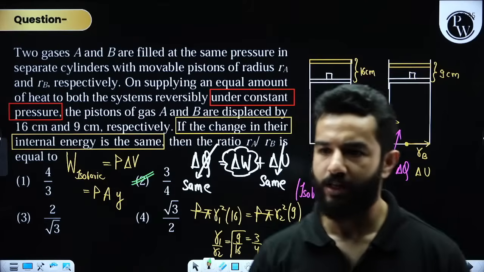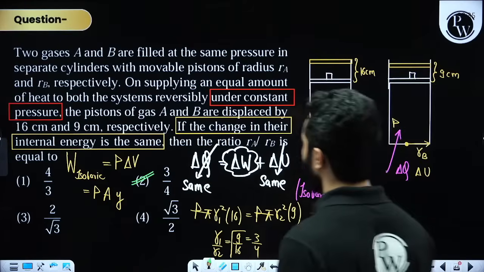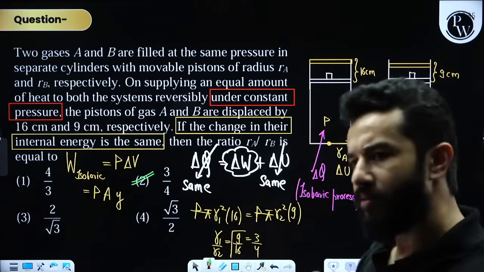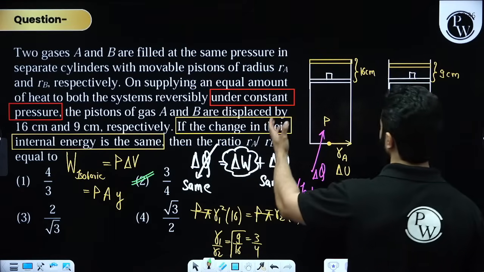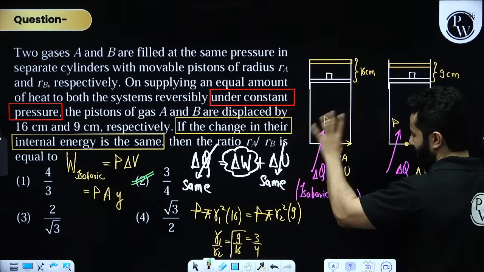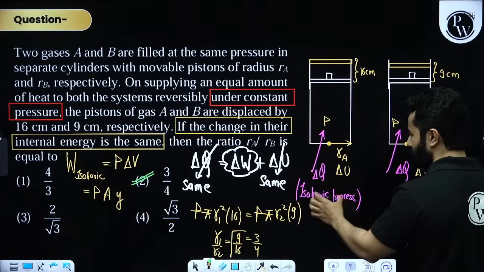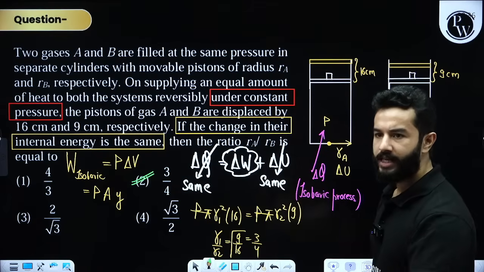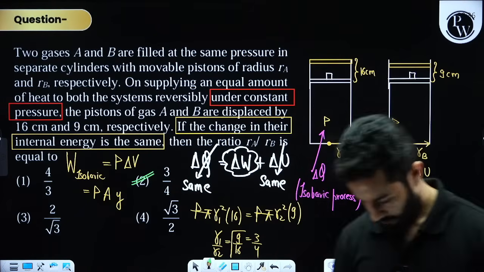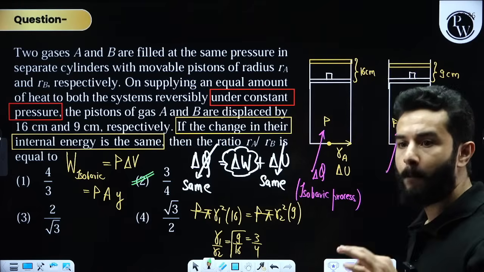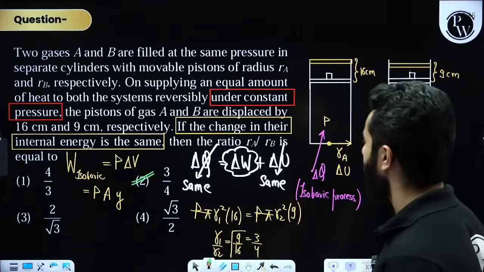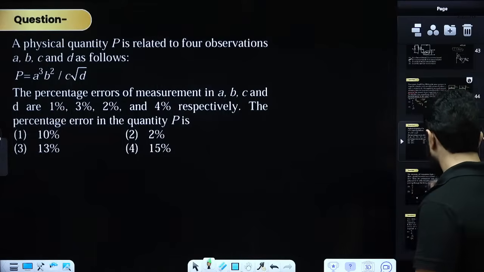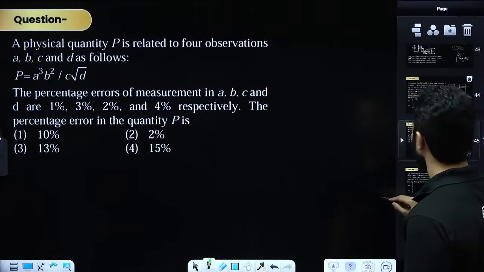Any more doubt, my dear friends? Yes, option B, option second is absolutely correct. Nice but easy. Please remember that everything is same. Delta Q is same. Delta U is same. It is isobaric. Work done will be written as P times delta V. Right? Any more doubt? Be quick. Let me know in the chat box. Good handwriting. Thank you so much.